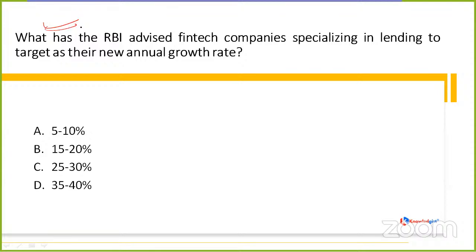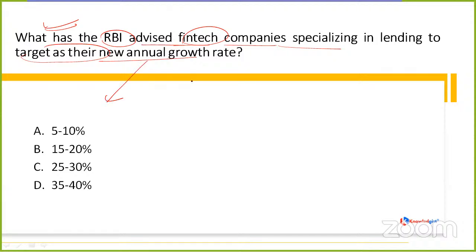And so, next question is asking, what has the RBI advised the fintech companies, the financial and technological based companies, specializing in lending to target as their new annual growth rate.